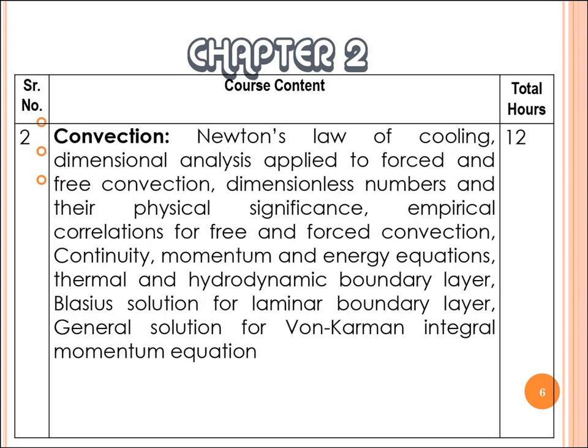Now the next topic we discuss is heat transfer by means of convection. Within 12 hours we have to complete that part, in which we cover Newton's law of cooling, dimensional analysis, free convection, forced convection, significance of dimensionless numbers, empirical correlations for free and forced convection, and continuity, momentum and energy equations. We will also discuss different types of boundary layers and numericals related to that. So within 12 lectures we try to complete this convection part. This is also a very important chapter for heat transfer.